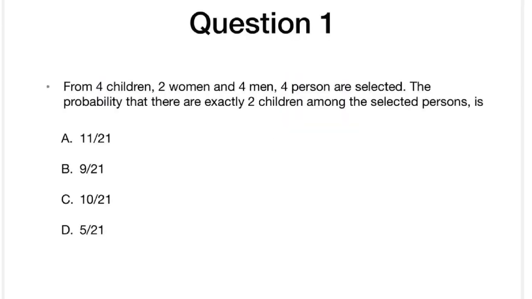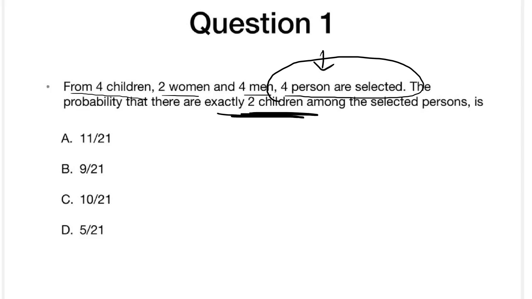The first sum we're going to see here: from 4 children, 2 women and 4 men, 4 persons are selected. We need to see how many persons are selected. It is exactly 4 persons. The probability that there are exactly 2 children among the selected. Okay, friends, so what we're going to do? We know probability means favorable cases divided by total cases.